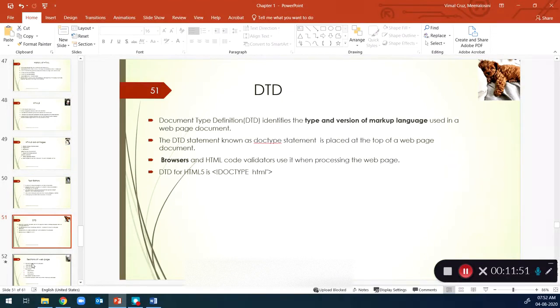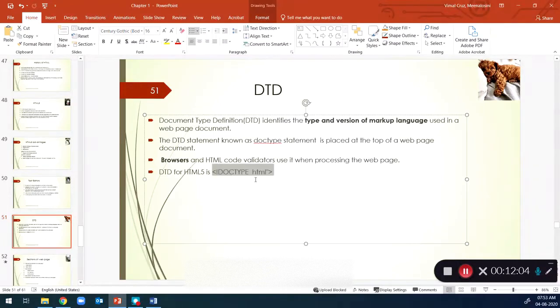So the document type definition is the first thing that you are going to write in your code. You have to start your conversation with the browser with this document type definition. When the browser sees the first line of code, it looks for the DTD and tries to understand it.